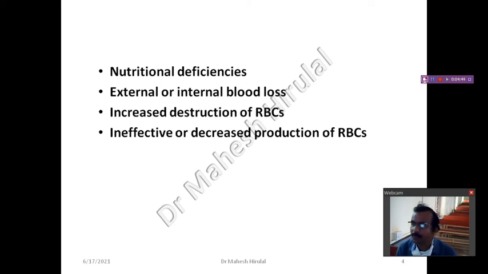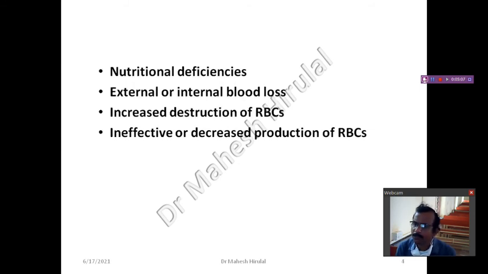Then there is the decreased production of RBCs. The RBCs are produced from the bone marrow. There are some infective disorders, some viral and bacterial infections, which will suppress the production of RBCs. That also will lead to anemia. So these are a few of the important causative factors for anemia.